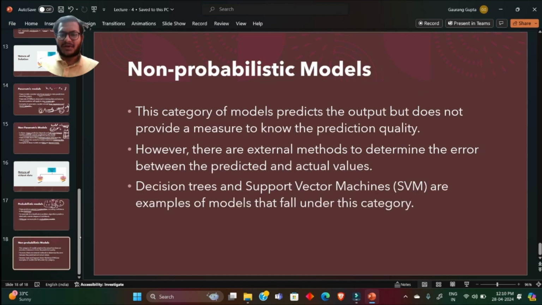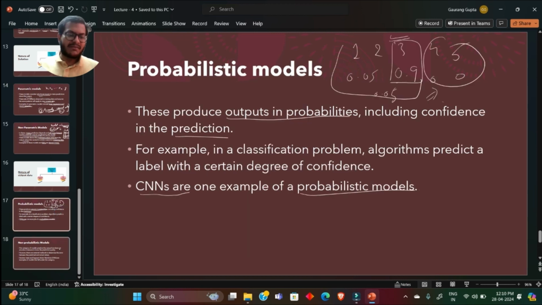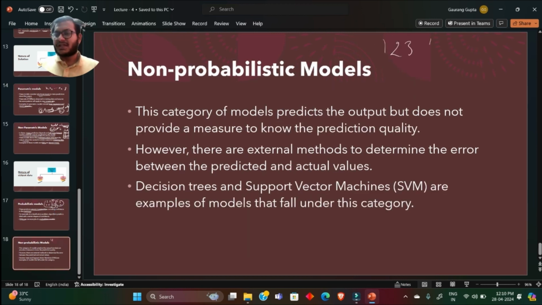Now, non-probabilistic models predict the output, but do not measure the prediction quality. Let's take the same example. Here we have 5 outputs again, 1, 2, 3, 4, 5. It will say, okay, 3 is my output. It will not give me any confidence score. For example, let's suppose the confidence scores are 0.5, 0.1, 0.1, 0.2 and 0.1. Check that these scores add to 1. So it is only 50% sure.